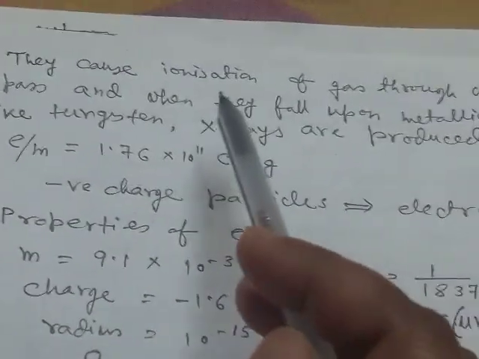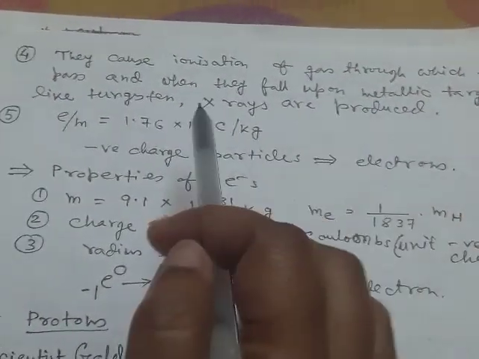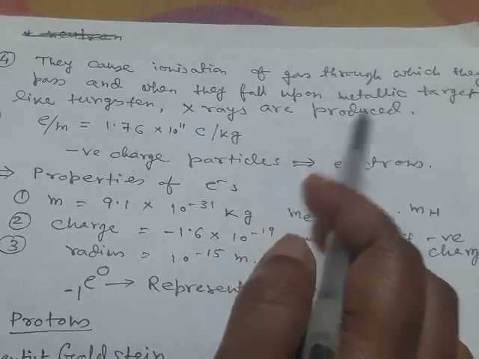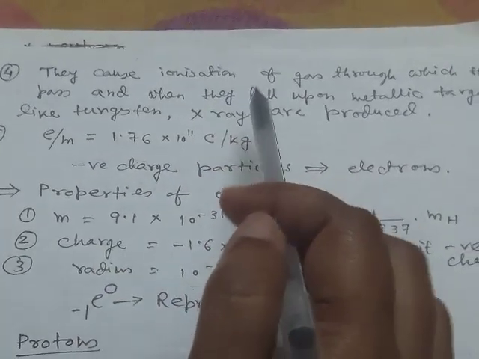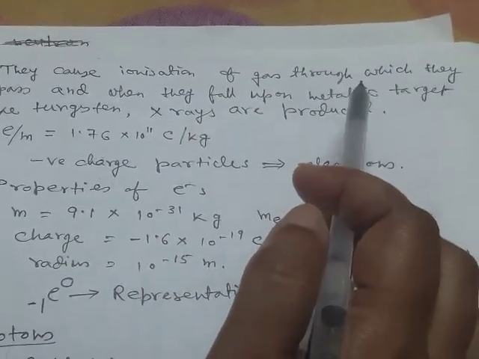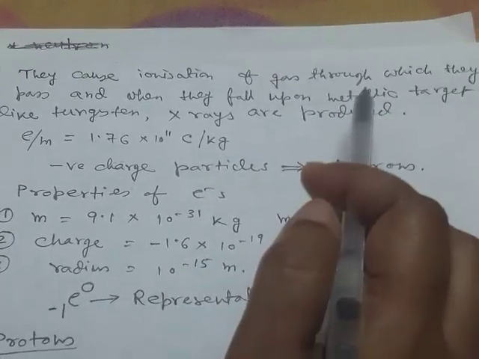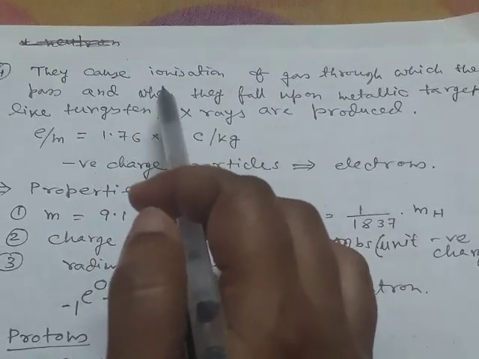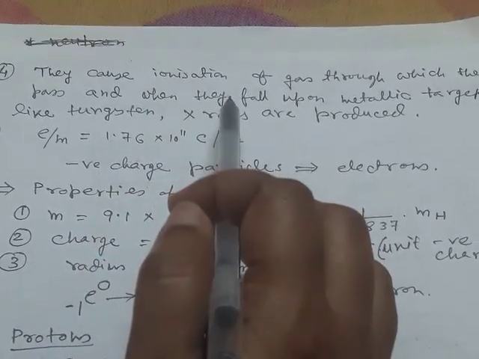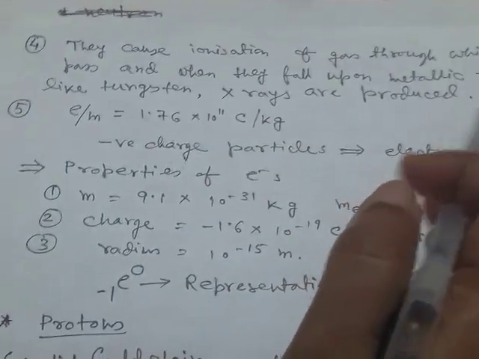Now these rays cause ionization of gas through which they pass, and when they fall upon a metallic target like tungsten, X-rays are produced. As these rays cause ionization of gas, this means the particles inside the ray are of very high energy.